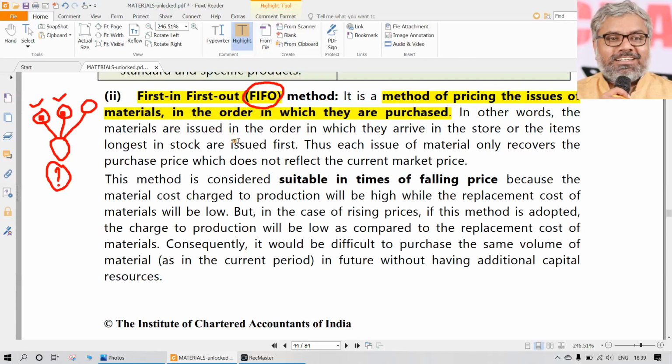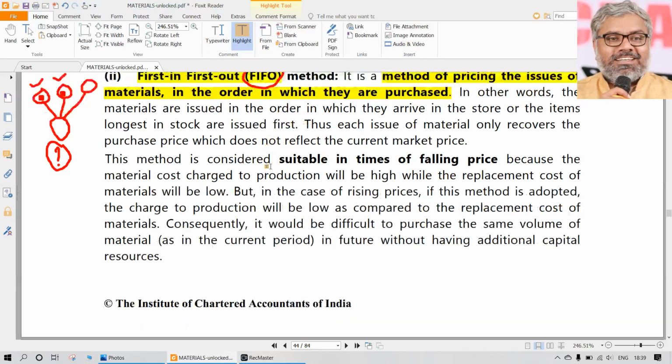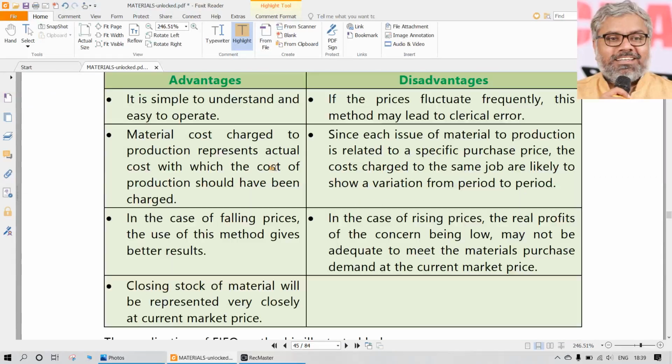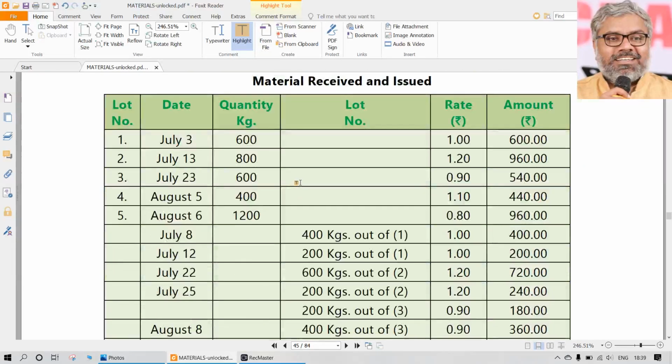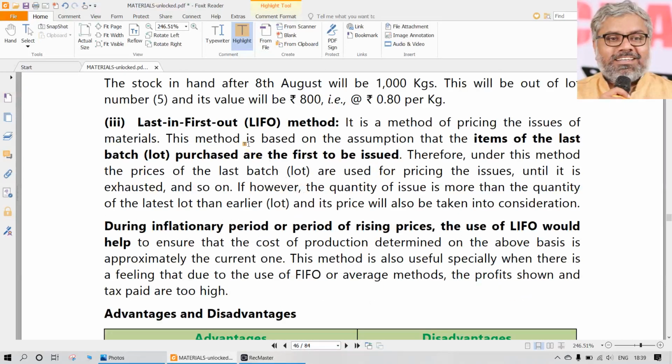Assumption is nothing but the name itself. The name itself tells us the story. So first in, first out is the assumption. That's it. Advantages, disadvantages, you can generally go through that. What about last in, first out?